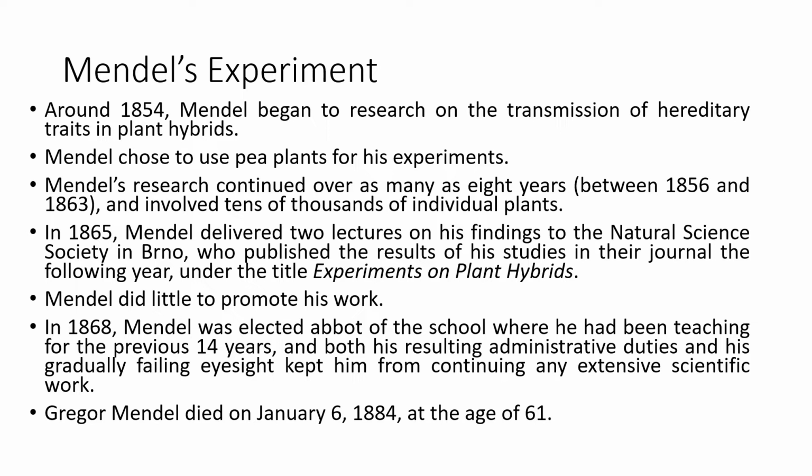After his presentation, in 1868, Mendel was elected as principal of the school where he was working, and due to his administrative duties and his duties at his monastery and his failing eyesight, he discontinued his experiments on garden pea plants, and he died in 1884 at the age of 61.